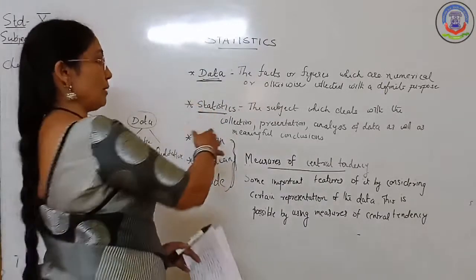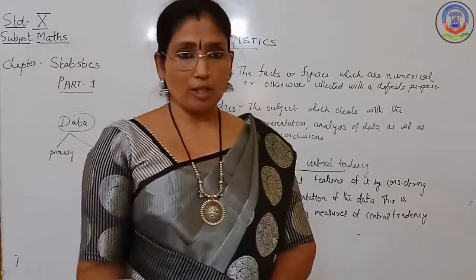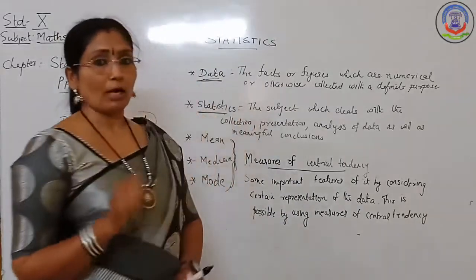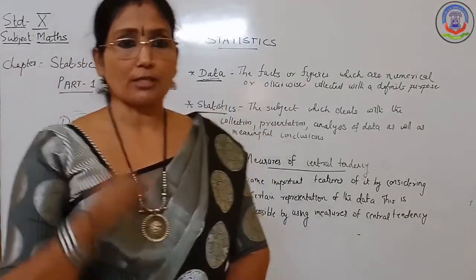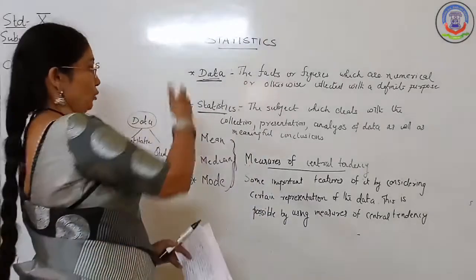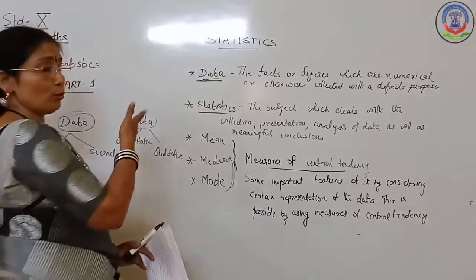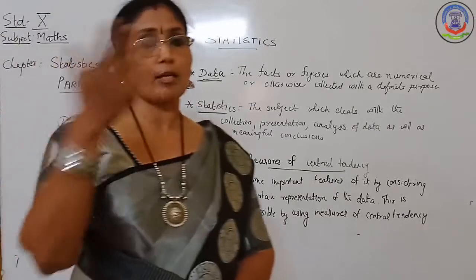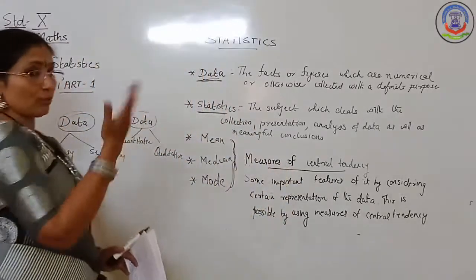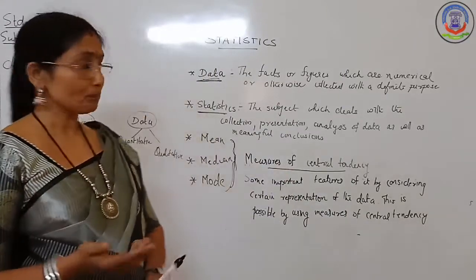Statistics is a subject which deals with collecting the data, presenting the data, and analyzing the data to get meaningful conclusions. That branch of mathematics is called statistics. So now we understand what data is and what statistics is. You also know there are many types of data: primary data, secondary data, and quantitative and qualitative data. You have learned all this, so there is no need to explain further.